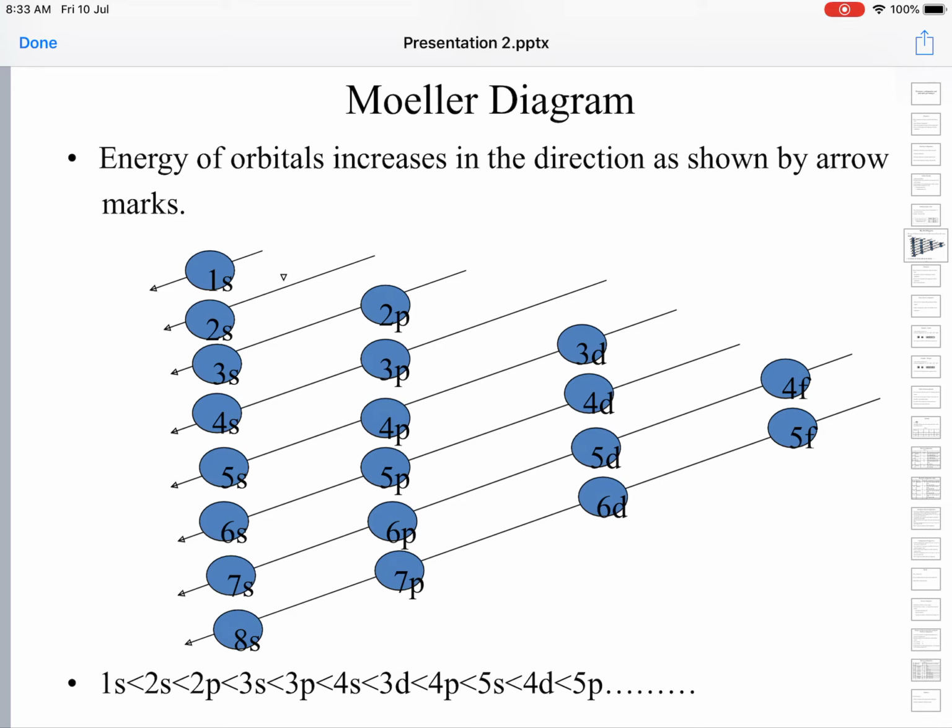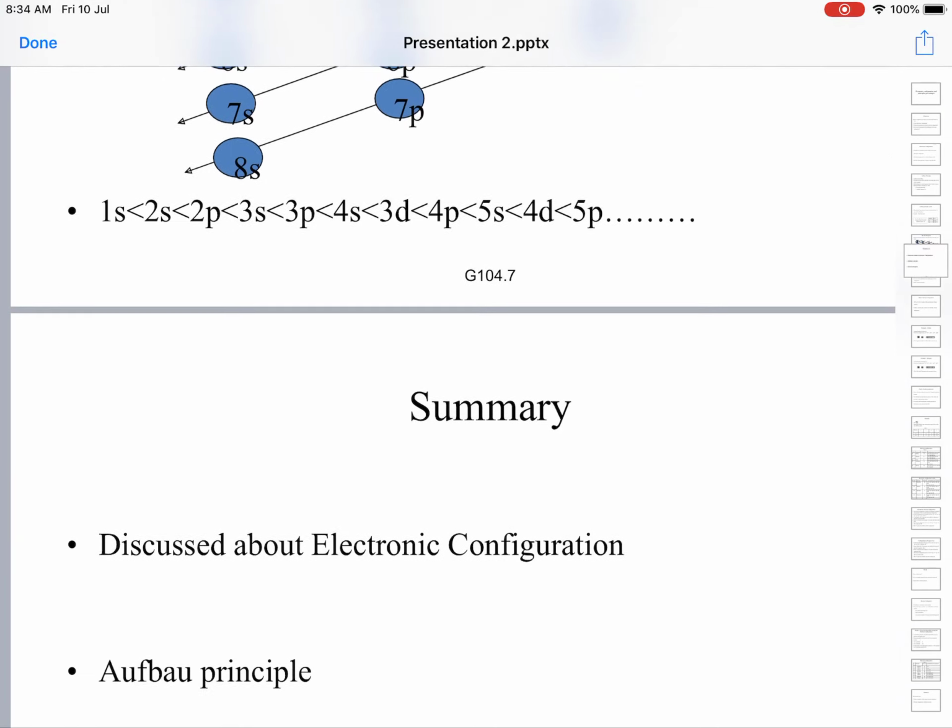The same situation arises among all the orbitals connected diagonally by an arrow mark. You can check for yourself. If you work a little and check for yourself, you feel satisfied, and it helps you as an exercise as well, my dear students. This is about the Moeller diagram, and it is much helpful. It's quite handy in writing electron configurations.